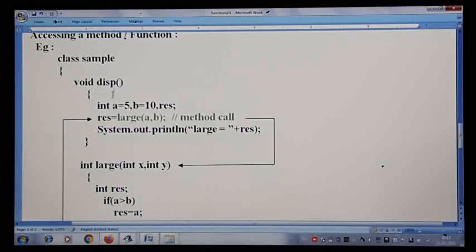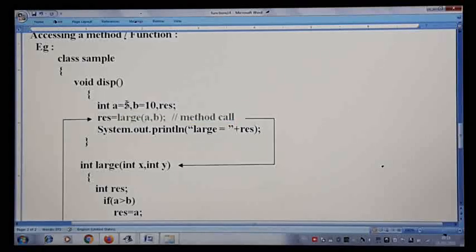So in display, I have given a value as 5, b is equal to 10, result. So result is going to call a large method. Large is not built-in, we are writing it. Now it's a user defined function, and this line, if you can observe, I changed the color here. This statement is called a method call. As soon as the statement is encountered, the control will immediately, you can see the arrow here, jump to the method large.